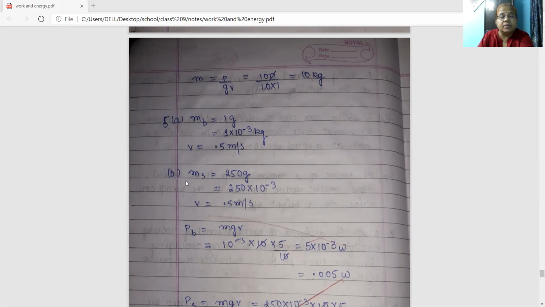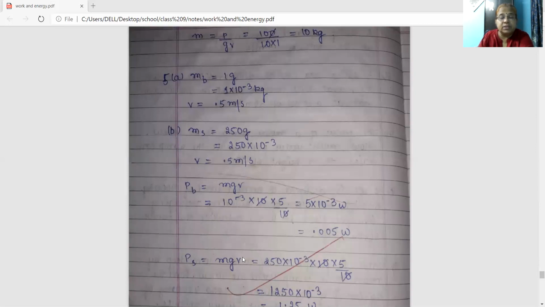B: the mass of the squirrel is given as 250 gram. Convert it into kg: 250 into 10 to the power minus 3 kg. Velocity is 0.5 meter per second, same velocity. Now the power of the squirrel will be force into velocity. Force here is m into g into v.